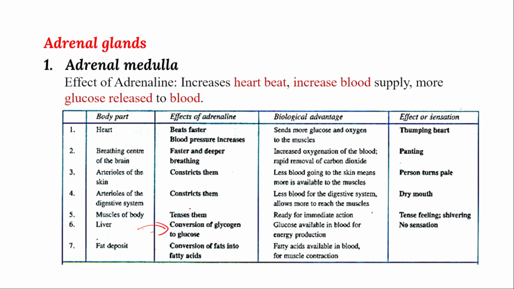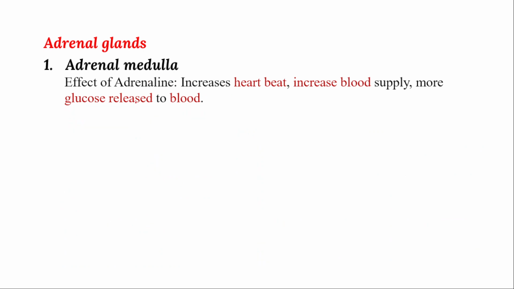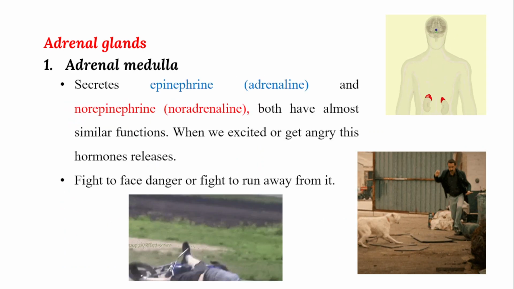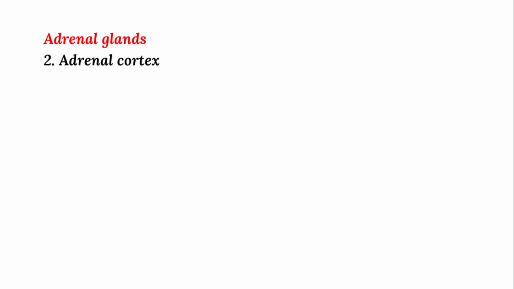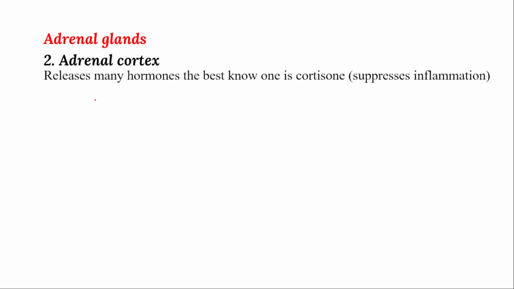And then the fats will be released out, and that helps in the secretion of the energy. Like that, adrenaline, or you can observe that epinephrine works to fight against danger, or get away from the danger. So the second part of the adrenal gland is the adrenal cortex. The adrenal cortex will release different types of hormones. Among them, the best known hormone is cortisol. Here I can observe that cortisol mainly acts to suppress the inflammation reaction.